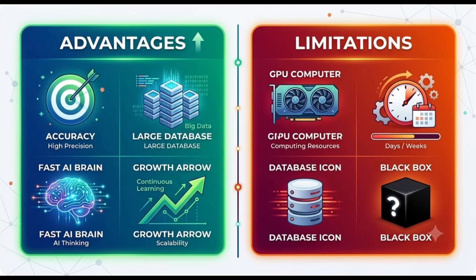Some of its biggest advantages are: it can learn from very large amounts of data. It solves complex problems with high accuracy. It improves as it receives better training data. However, there are also some limitations. Training deep learning models requires a huge amount of data. It also needs powerful computers, especially GPUs, which can be expensive. Another challenge is that many deep learning models are difficult to explain, making them a black box in some situations. Understanding both the advantages and limitations helps us use this technology more effectively and responsibly.